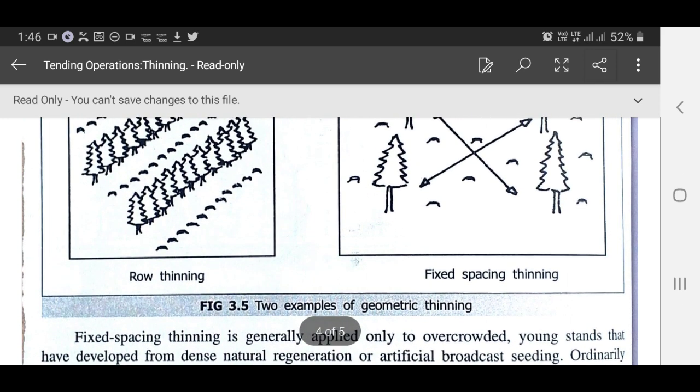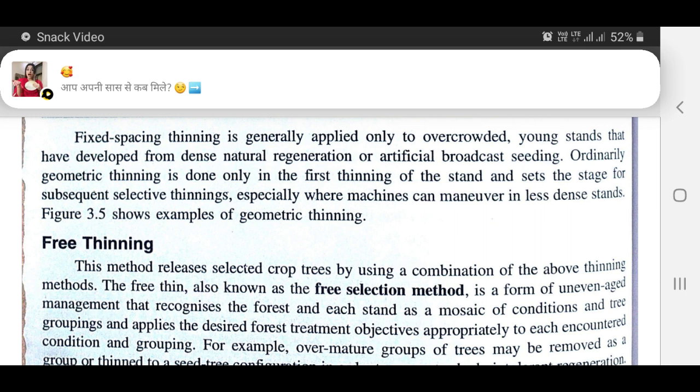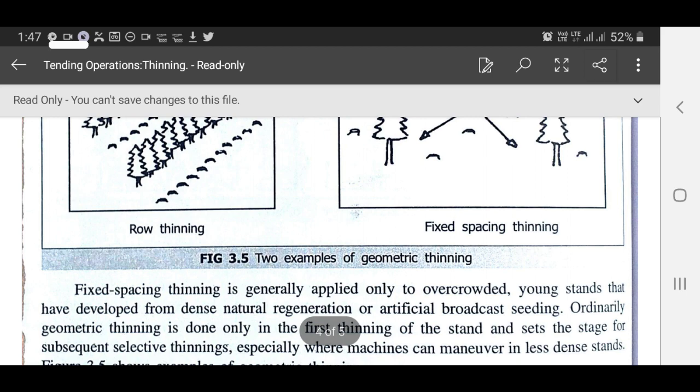Row thinning, and see the fixed spacing thinning. Fixed spacing thinning is generally applied only to overcrowded young stands that have developed from dense natural regeneration or artificial broadcast seeding. Ordinarily, geometric thinning is done only in the first thinning of the stand and sets the stage for subsequent selective thinnings, especially where machines can maneuver in less dense stands. Figure 3 shows examples of geometric thinning.